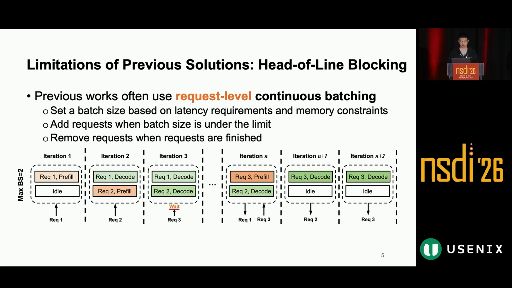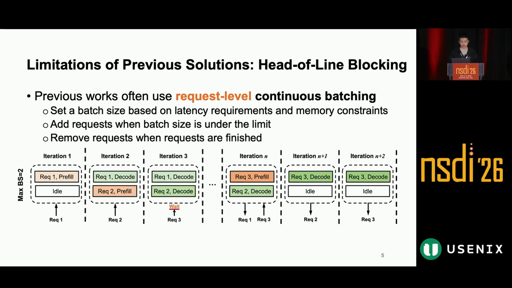To serve LLM inference efficiently, previous LLM serving systems often use request-level continuous batching. The system sets a maximum batch size based on latency requirement and GPU memory constraint. When the number of running requests is below this limit, new requests can be added into the batch. When requests finish, they are removed from the batch. This improves GPU utilization compared with static batching.